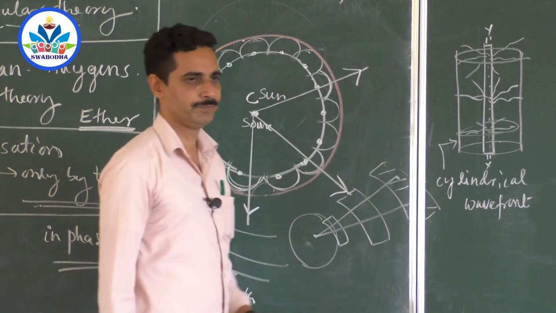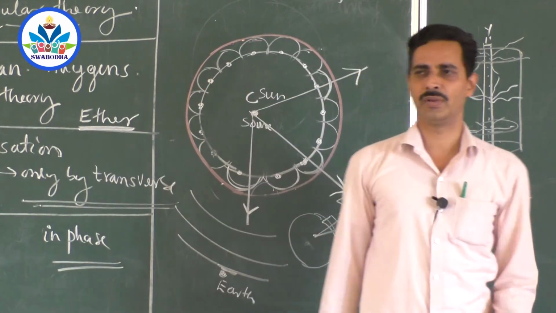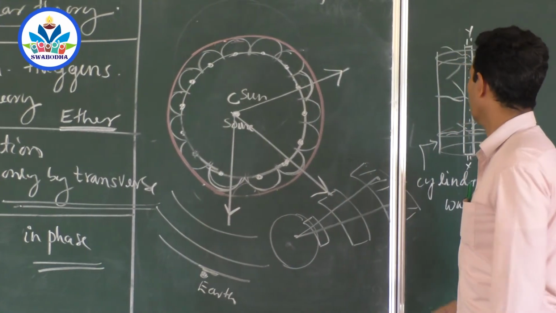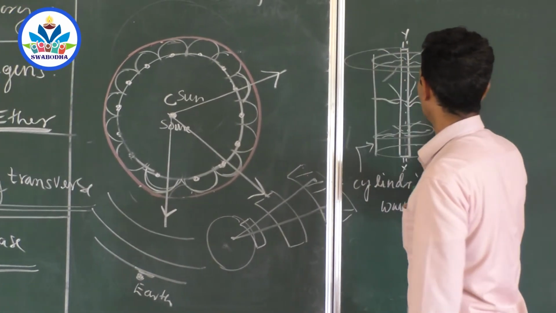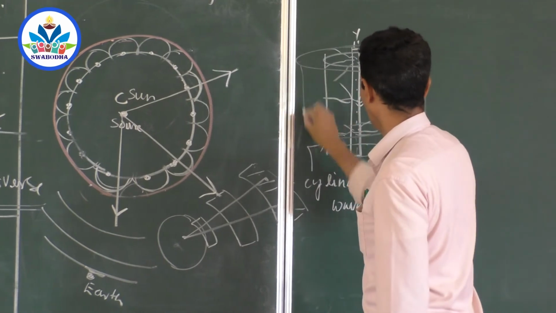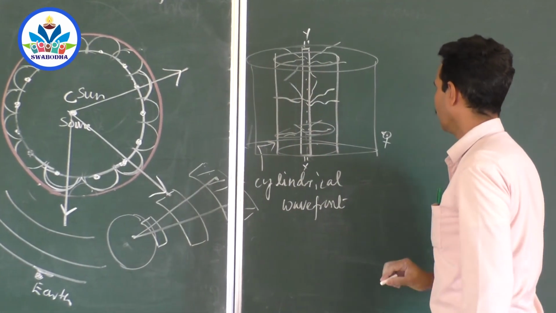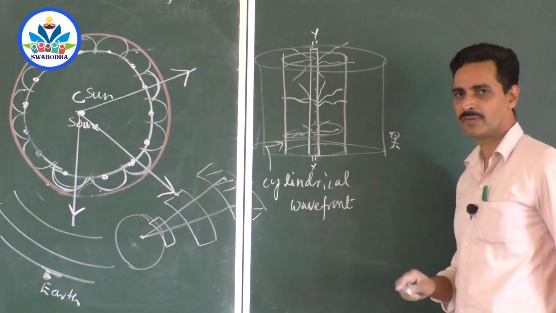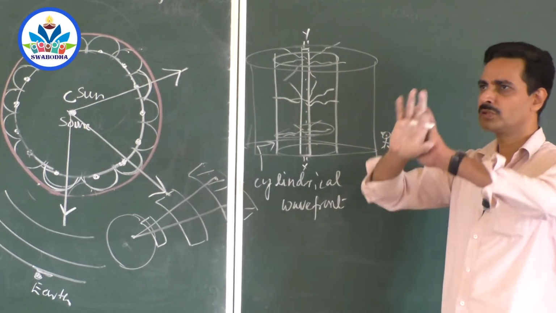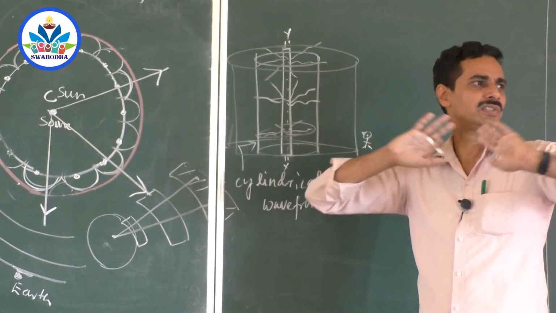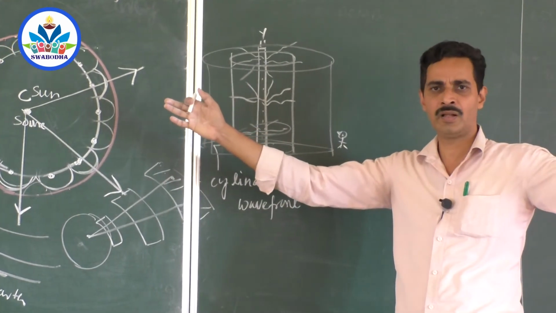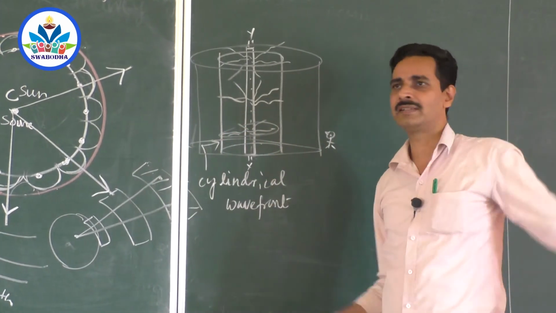What about here? Suppose there is a linear source at a very, very large distance. The cylindrical wavefront will grow and grow. If you are standing by the side of a very large cylinder, and you are looking at the cylindrical wavefront, it looks almost flat. Because the cylinder is so large that you don't see the curvature from either side. So it looks almost flat.